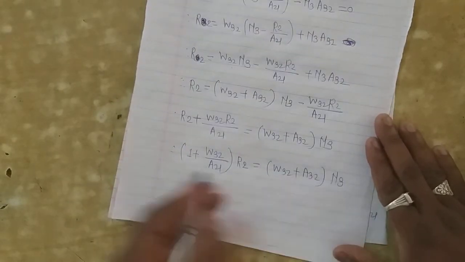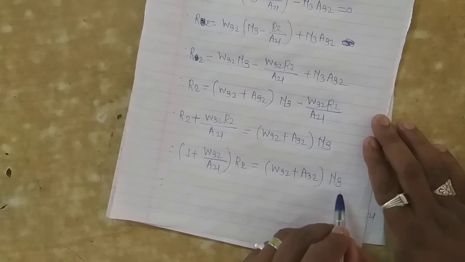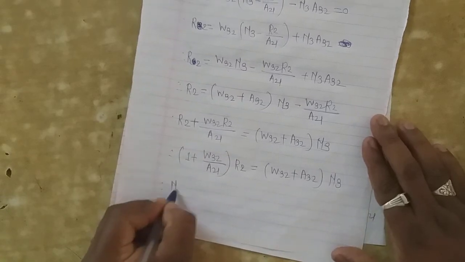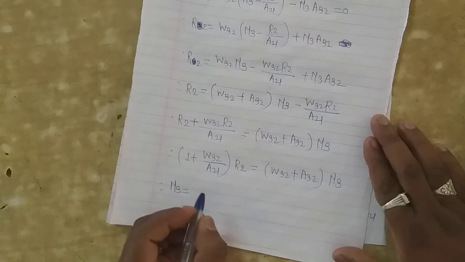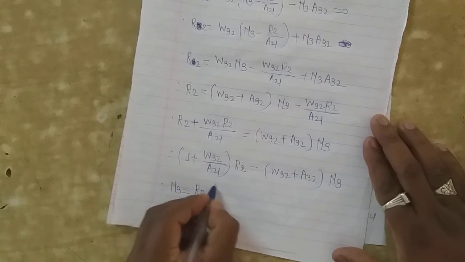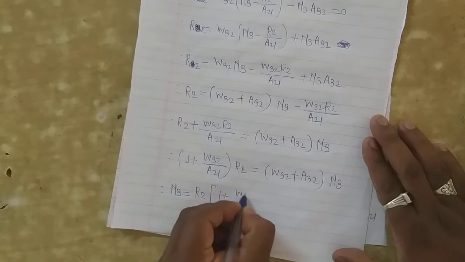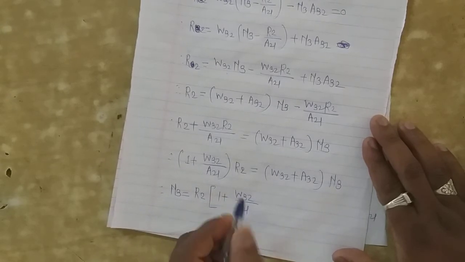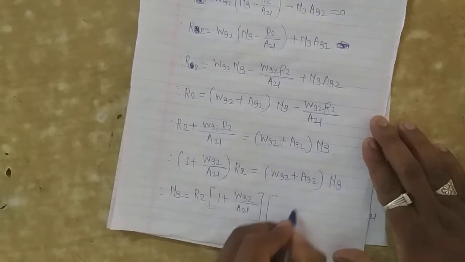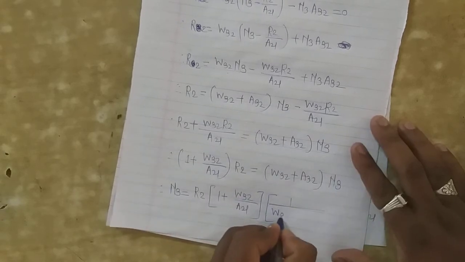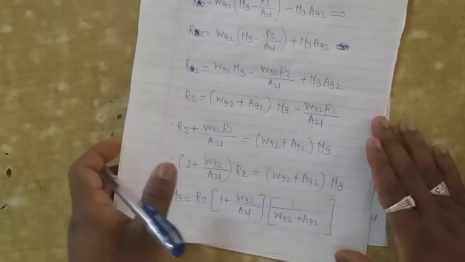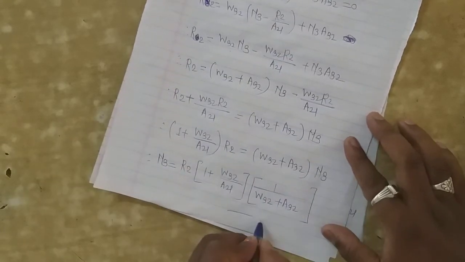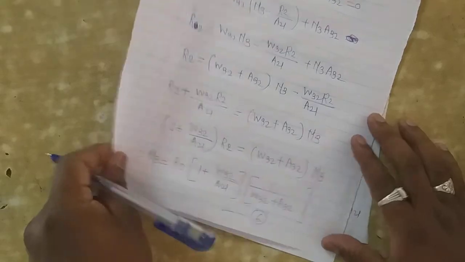We have calculated N3. Then N3 is equal to, transposing, it will be R2 in bracket (1 plus W32 divided by A21), divided by (W32 plus A32). This is equation number 6. Equation 5 and equation 6.